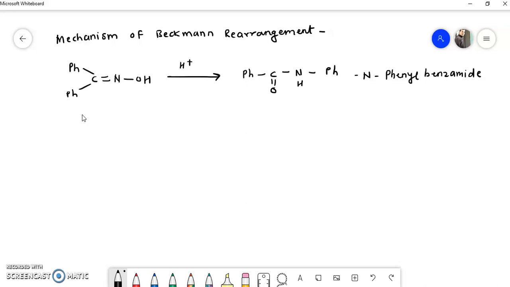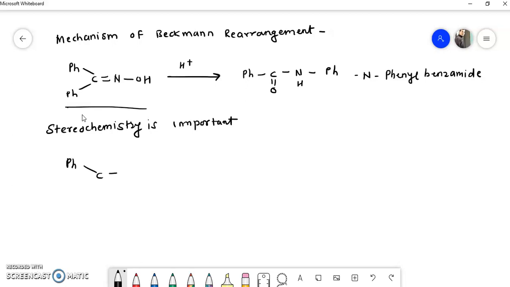Now we will see the mechanism. While studying the mechanism of Beckmann rearrangement, stereochemistry is very important. Now consider this starting material, which has a double bond. To this double bond I will write Ph in this way and OH in this way.